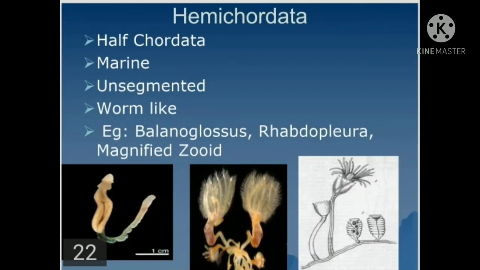Coming to our last phylum, Hemichordata. The word itself says it is half chordata and half non-chordata. From here only, the different features of the chordates started. Therefore, it is half chordata, called Hemichordata. They are exclusively marine, and they are unsegmented; they don't have a segmented body.